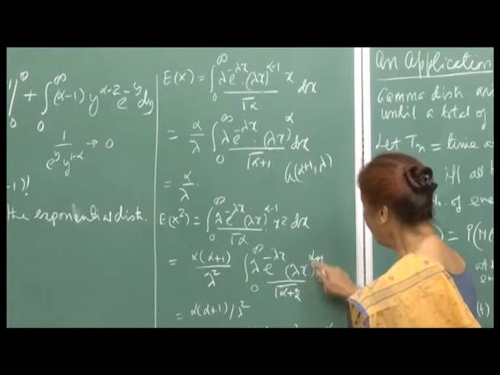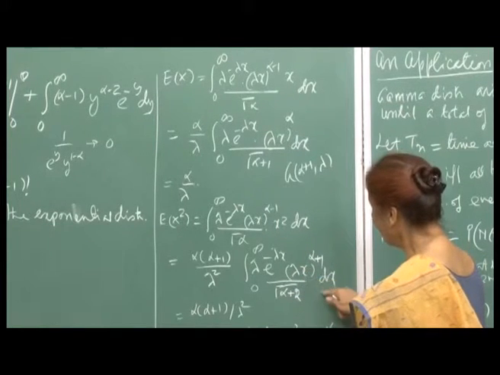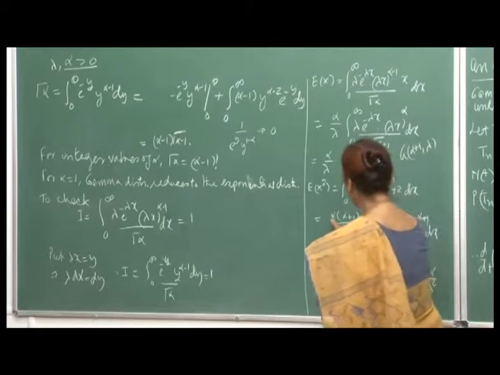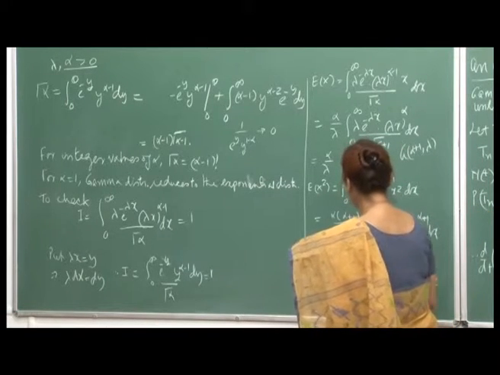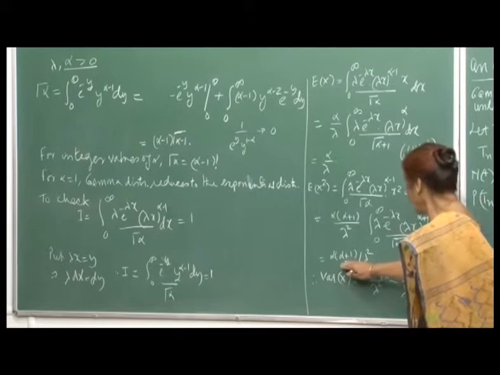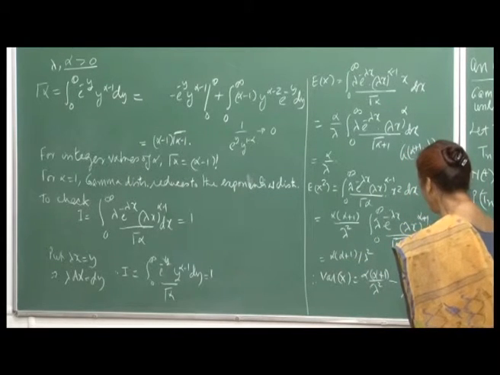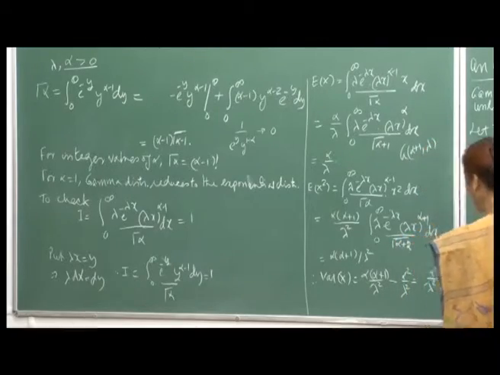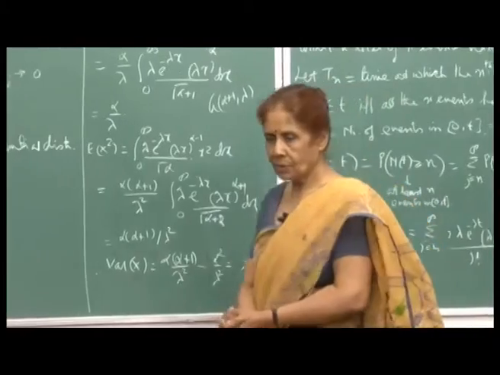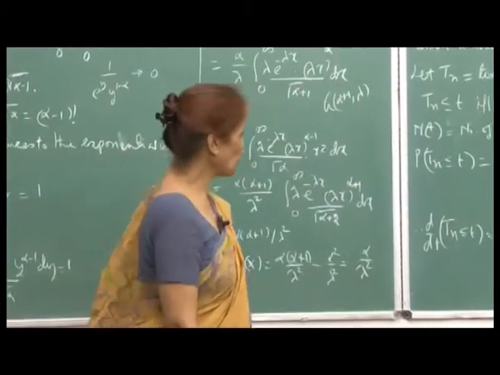Again this is a PDF of gamma alpha plus 2, lambda, so it will integrate to 1, and I will be left with alpha into alpha plus 1 upon lambda square. And so variance will be this quantity minus alpha upon lambda whole square, and that gives me alpha upon lambda square. So simple calculations give the required quantities.